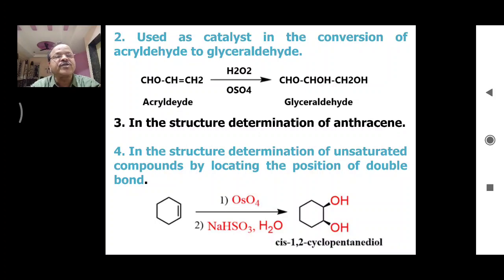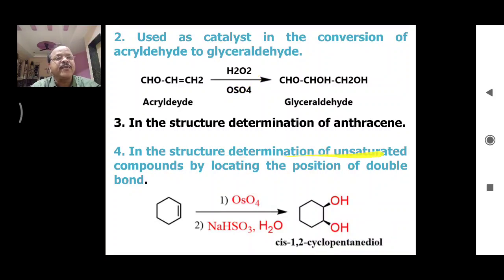The third application of osmium tetroxide is its use in the structure determination of anthracene. Anthracene is a polynuclear hydrocarbon, and the fusion of rings in anthracene can be decided by using osmium tetroxide.